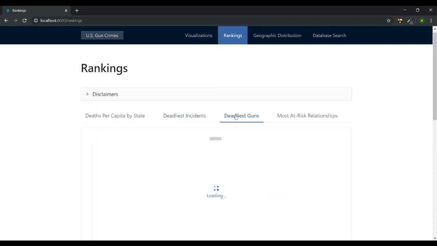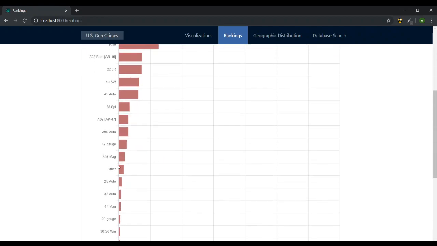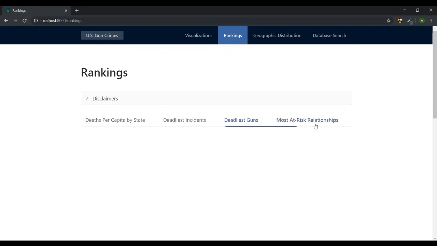Next up is deadliest guns. Often in statistics we hear that handguns account for most of gun crime deaths. That does seem to be true based on this data. We have then 9mm, shotguns, rifles, and then AR-15s, and some more niche guns that are involved in gun crimes more rarely.